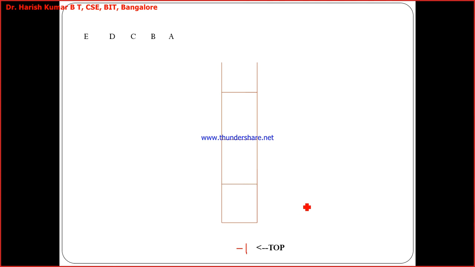So let me write here. This is 0, this is 1, this is 2, and this is 3. Okay, observe now. Top is incremented. I wanted to push A. Top is incremented and it is 0. Now what is top now? Further incremented and it is 1. Top is incremented, it is 2, and I have pushed C. Top is incremented and I have pushed D.